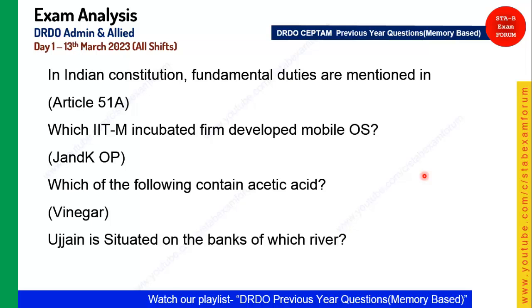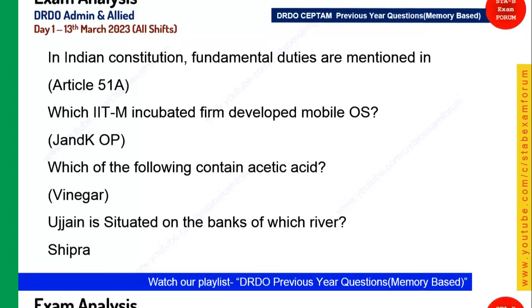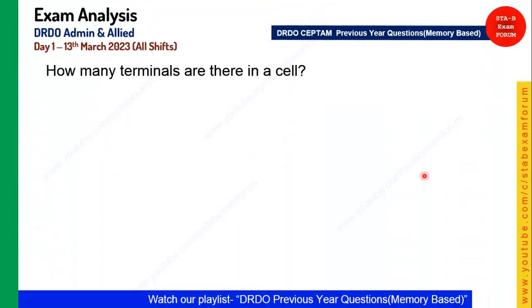The next question is from the rivers of India. We have made 2 videos, I guess, on rivers, where we cover all the rivers of India. Okay, and Ujjain is situated on which river? It is a very good one, and the answer was Shipra. The river Shipra was the correct answer.